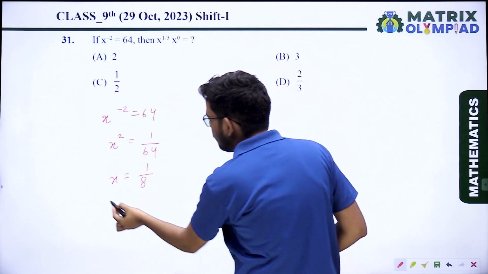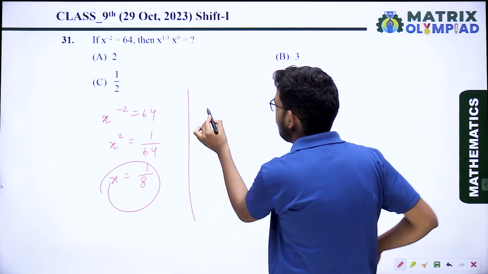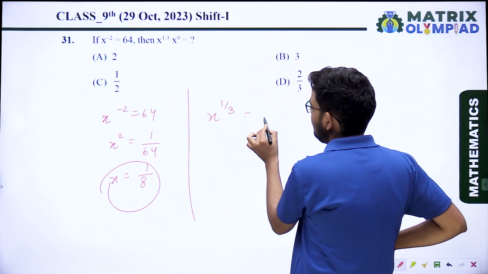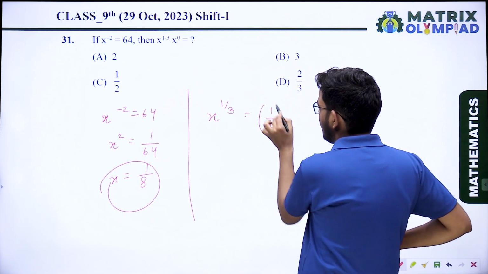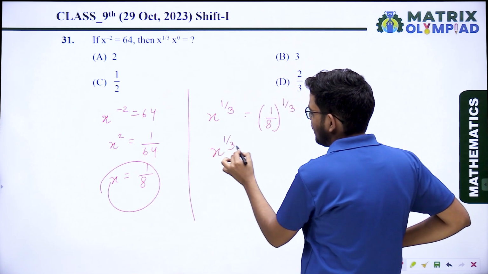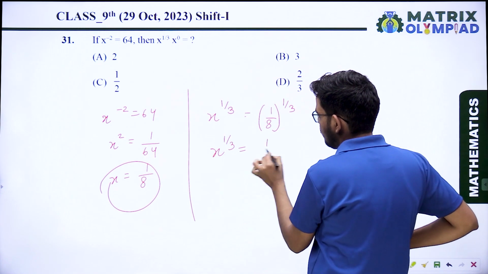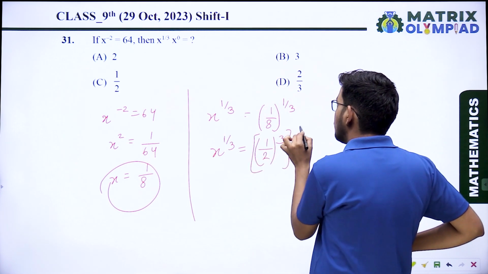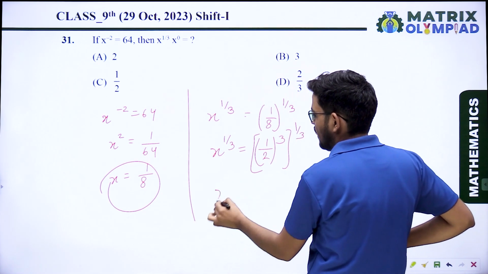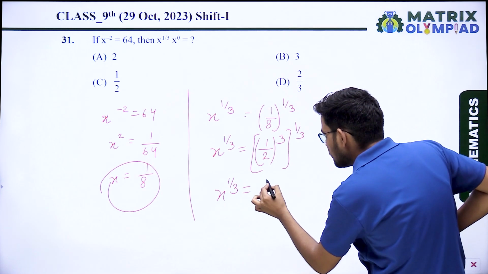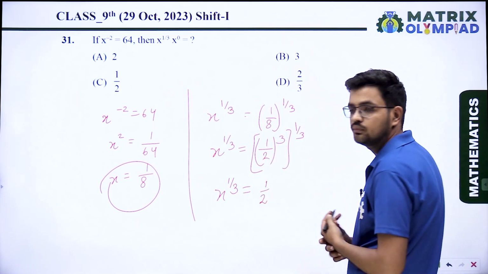If x = 1/8, then what is the value of x^(1/3)? That is (1/8)^(1/3). 1/8 equals 1/2 cubed, raised to power 1/3. So x^(1/3) equals 1/2.